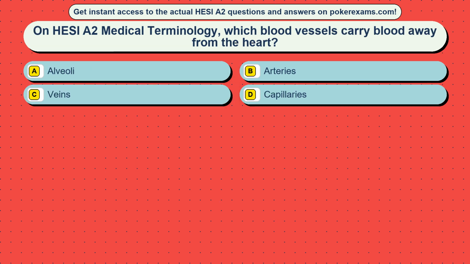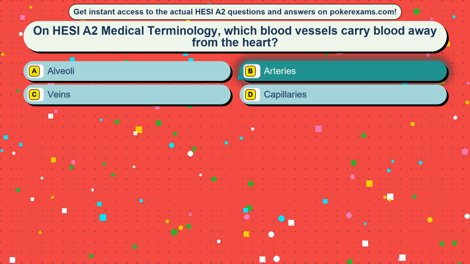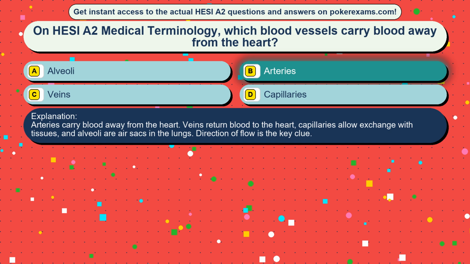Question 44. On HESI A2 medical terminology, which blood vessels carry blood away from the heart? Option A, alveoli. Option B, arteries. Option C, veins. Option D, capillaries. The correct answer is option B, arteries. Arteries carry blood away from the heart. Veins return blood to the heart, capillaries allow exchange with tissues, and alveoli are air sacs in the lungs. Direction of flow is the key clue.